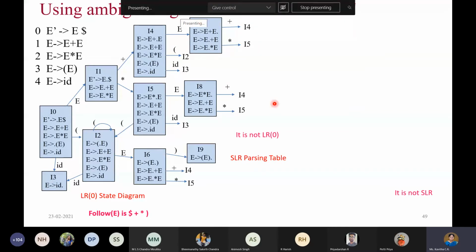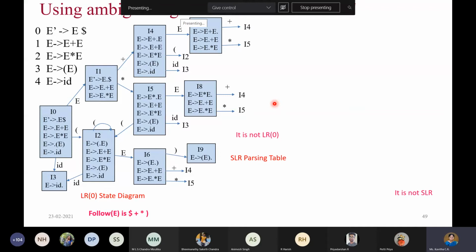Now, by seeing the diagram only, can you identify whether any conflicts are there or not? Of course, you can construct the table, but before that, can you just see and analyze and say whether there will be some conflict in this particular diagram or not? I'll give 1 minute. Please verify, because this is also one way of learning.